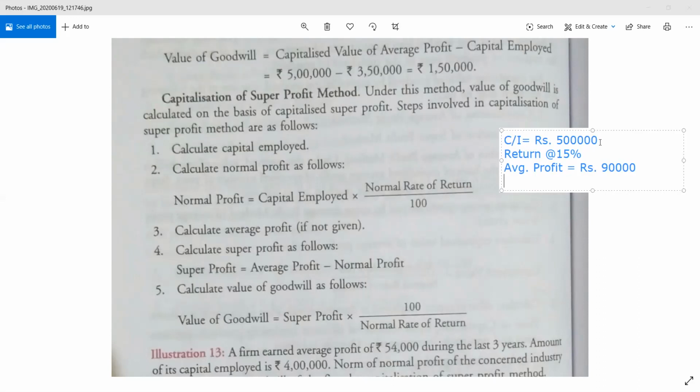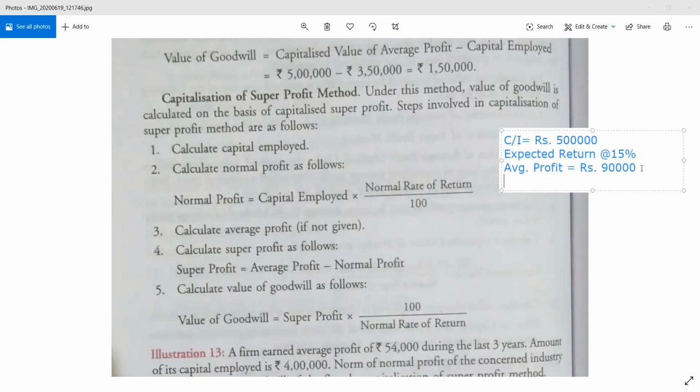Once you have got the capital invested, then you see what is the expected return. This return is nothing but your normal rate of return. Clear? 15%. And actual or average profit is 90,000.